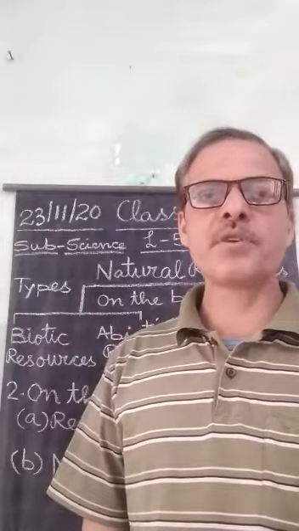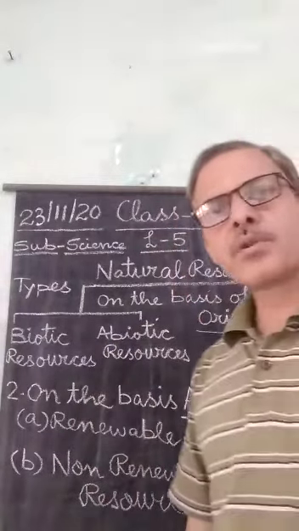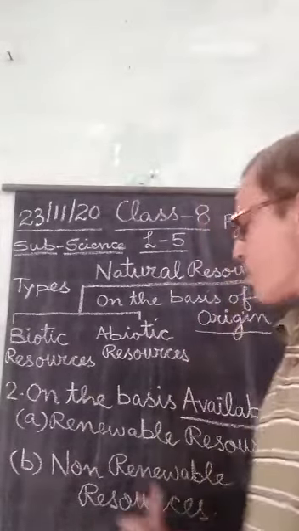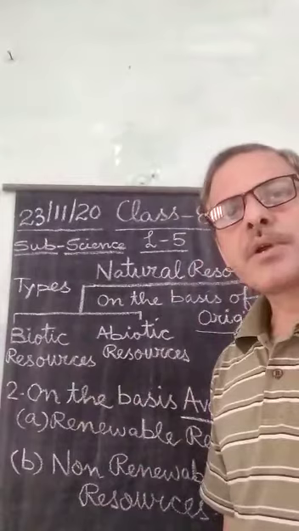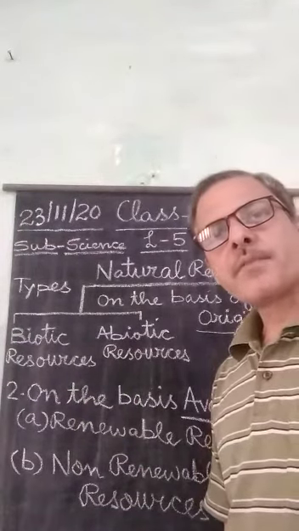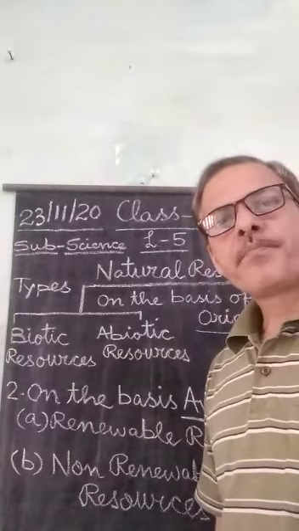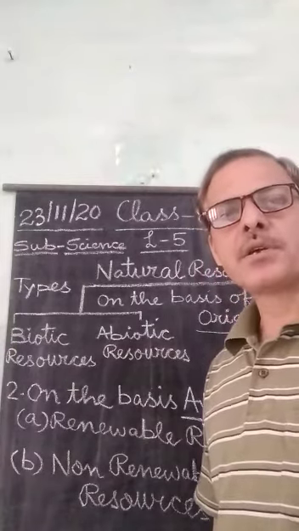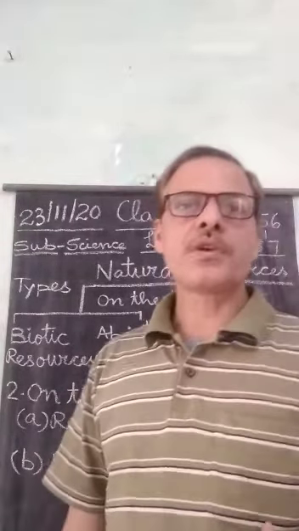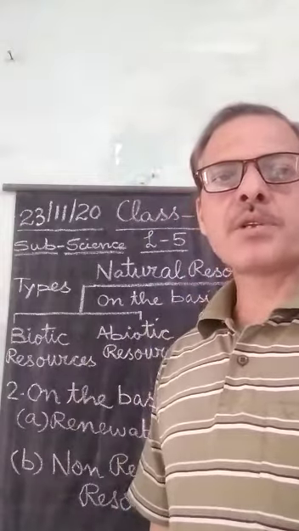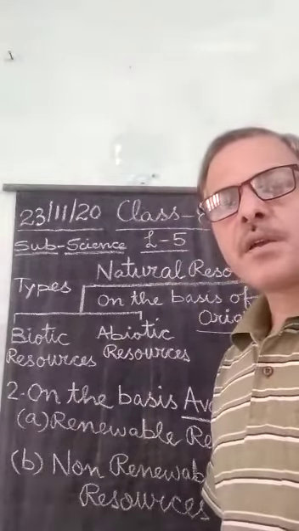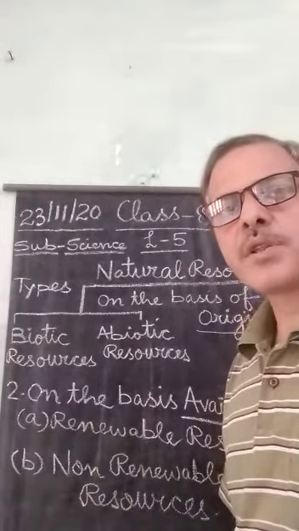Some examples of non-renewable natural resources include the fossil fuels, for example coal, petroleum, etc. They are present in limited quantity, and their formation needed millions of years. Their formation took place millions of years ago, and now they are available to us, and we are using them as a fuel for operating various vehicles, in various industries and other places.